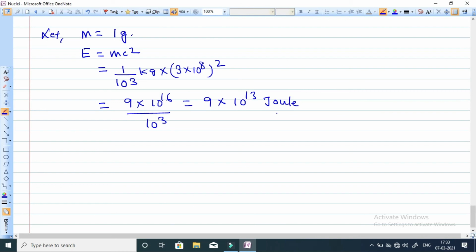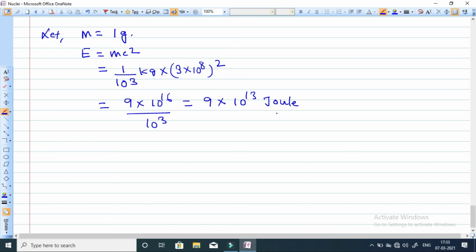Very, very high. Basically, when we are burning 1000 or 2000 kilogram of coal or petroleum or other conventional sources of energy, they can produce this amount of energy, 9 into 10 to the power 13 joule. But when 1 gram of atomic mass is converted into energy, it can produce 9 into 10 to the power 13 joule.